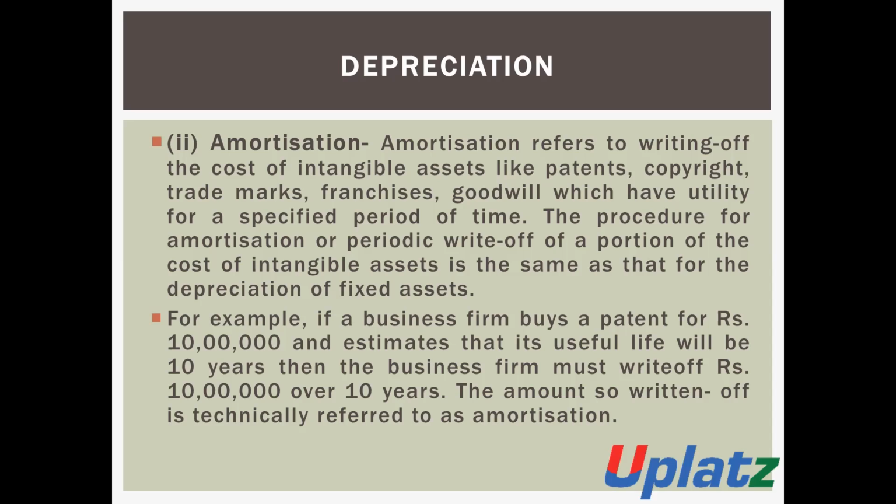The amount so written off is technically referred to as amortization. Such an amount of 1 lakh will be charged every year over the useful life of the asset.